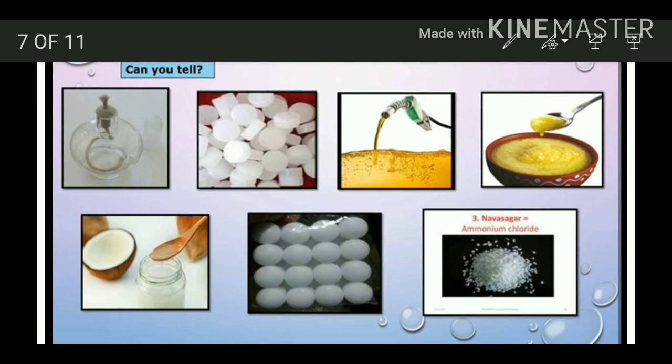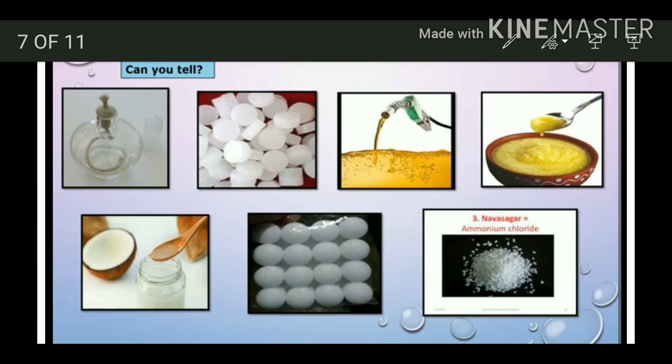Now, can you tell? See in the picture, read this list of substances. Spirit, camphor, petrol, ghee, coconut oil, naphthalene balls, ammonium chloride. It is also called Navsagar. Now, out of this, which ones freeze in winter? Answer is ghee and coconut oil freeze in winter.